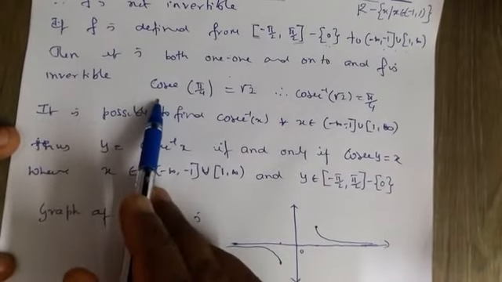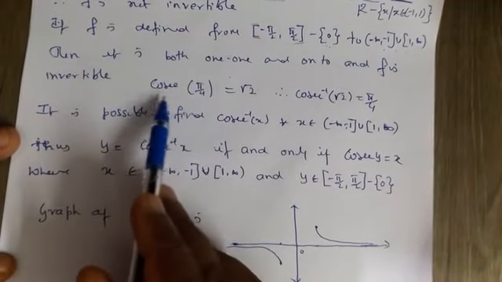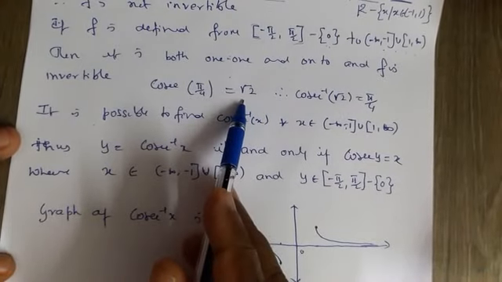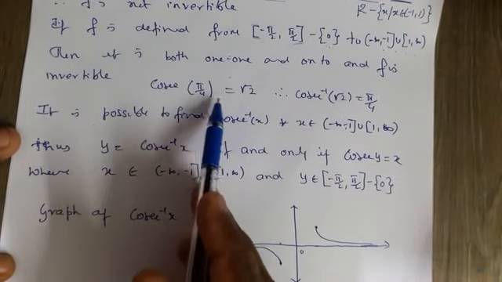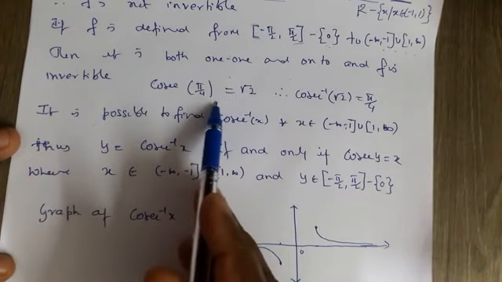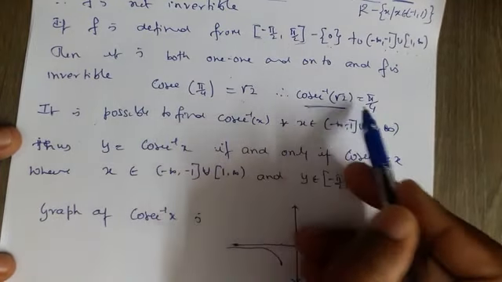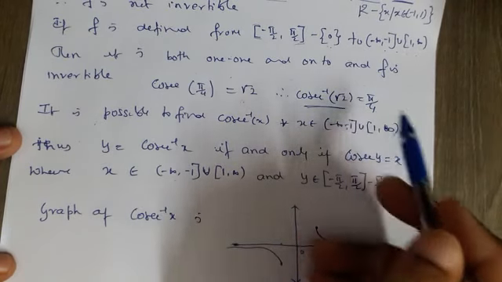Now you take cosec pi by 4. What is cosec pi by 4? It is the reciprocal of sine, and sine pi by 4 is equal to 1 by root 2. Cosec pi by 4 is equal to root 2. Therefore, cosec inverse root 2 is equal to pi by 4.